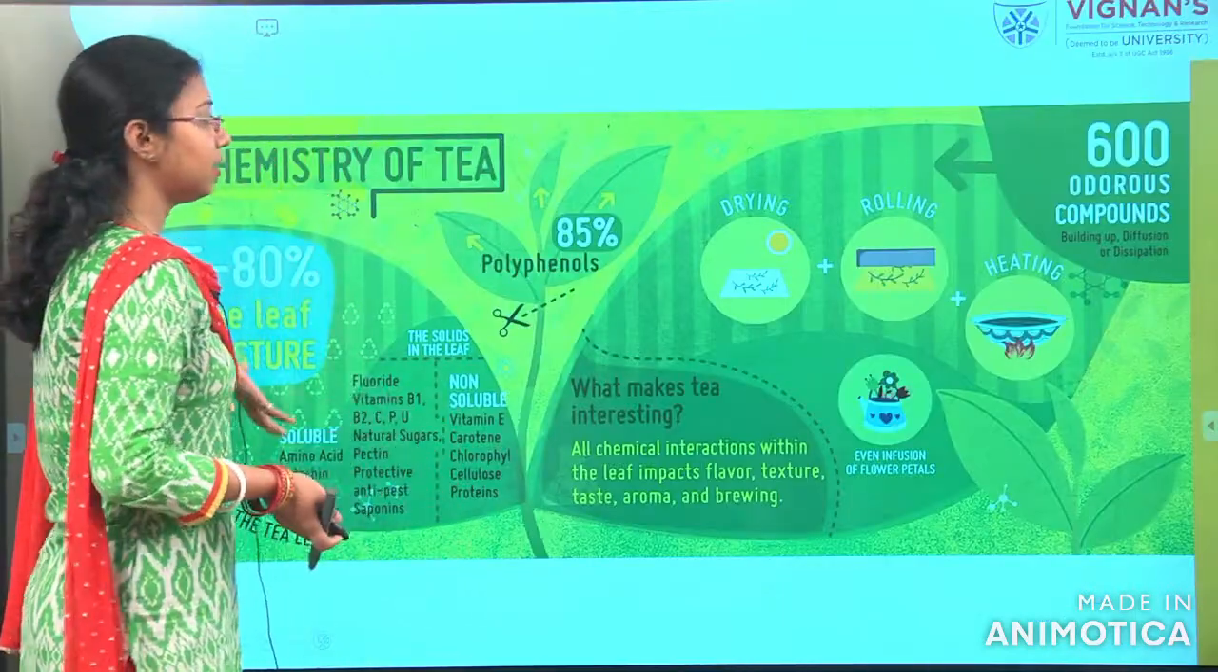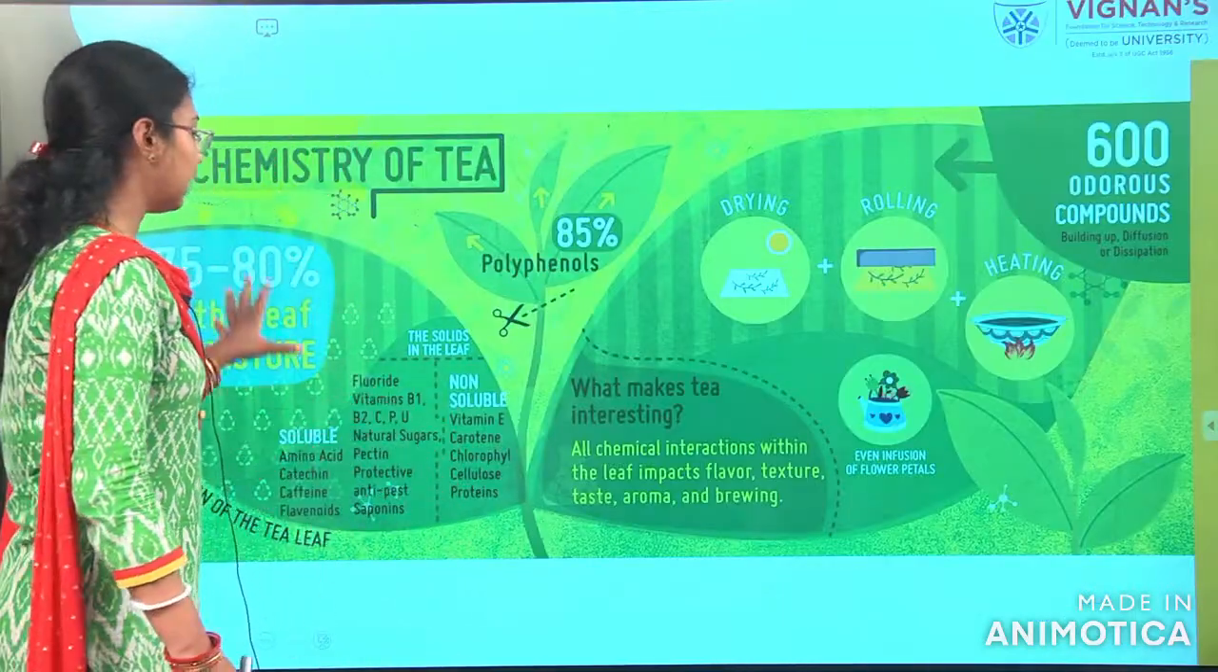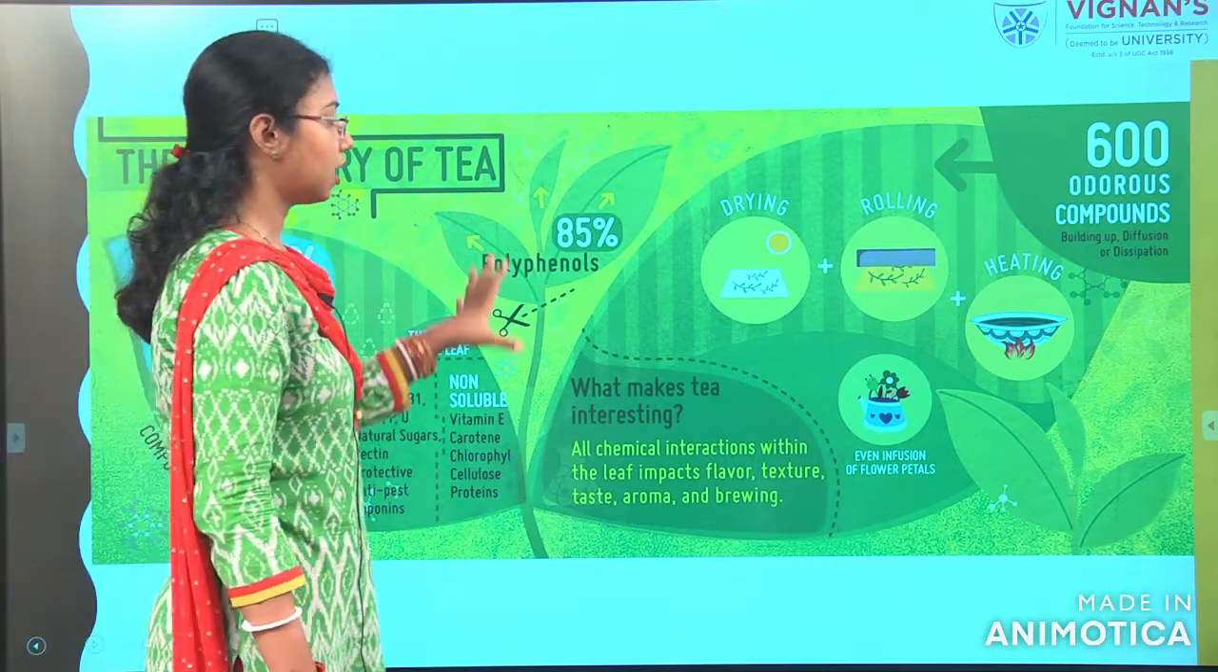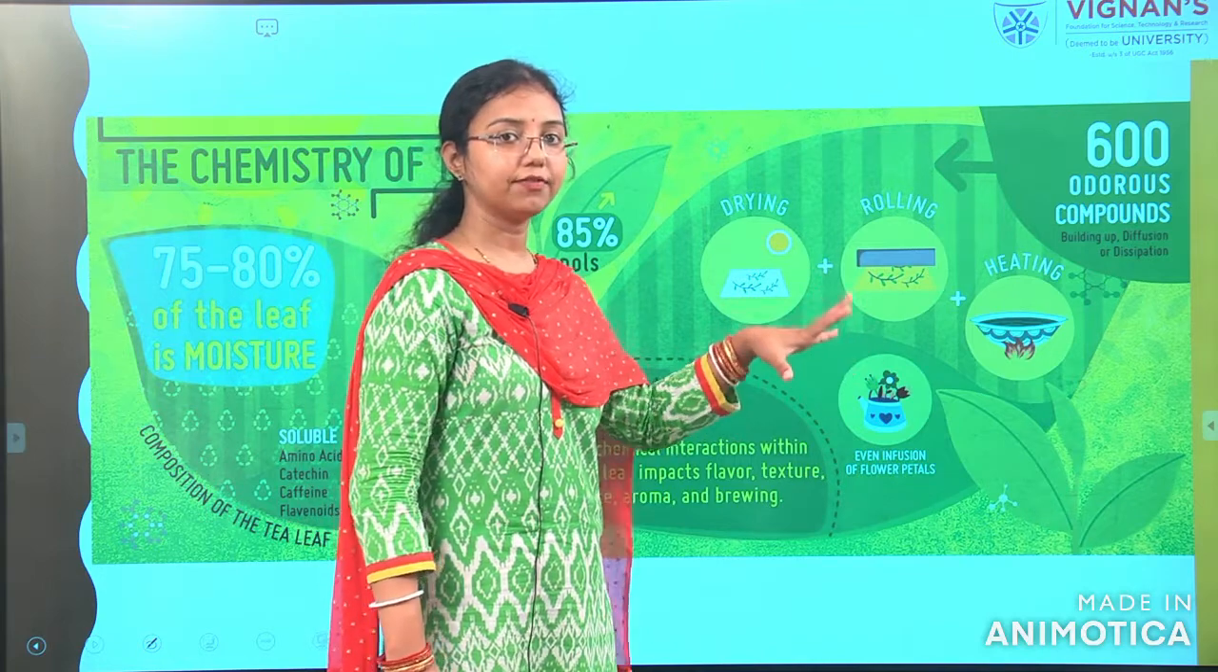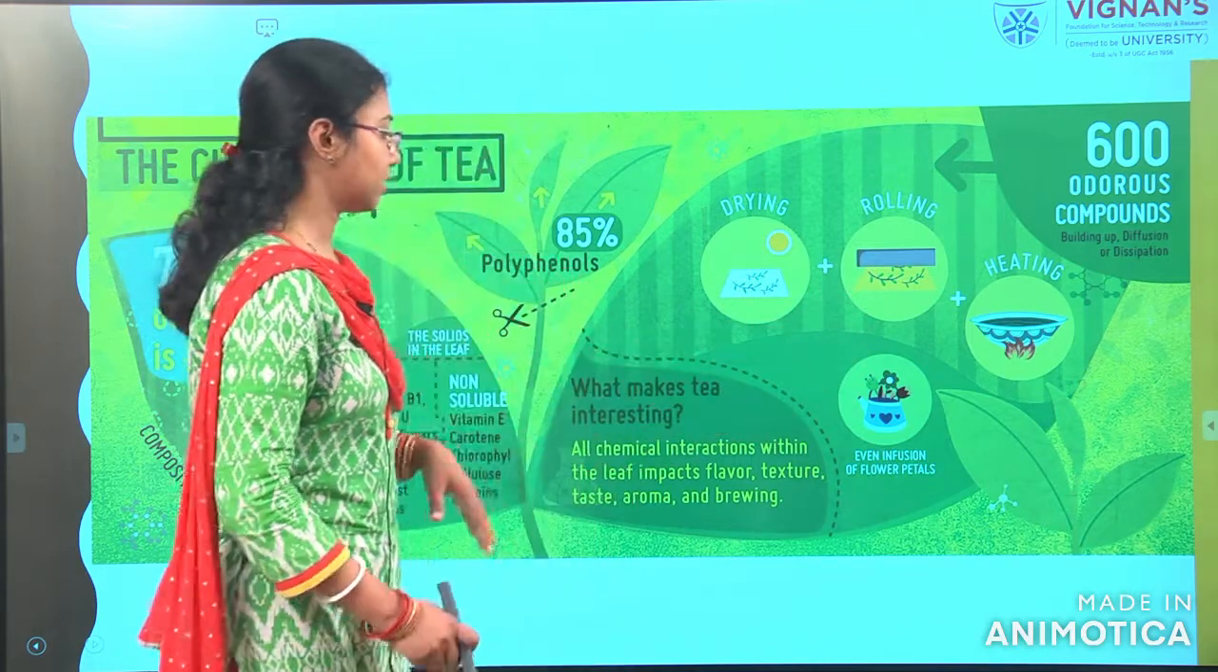So this is the way we can summarize, like what percentages are present in it, how we are doing withering, drying, rolling, separating, fermentation, all these processes.